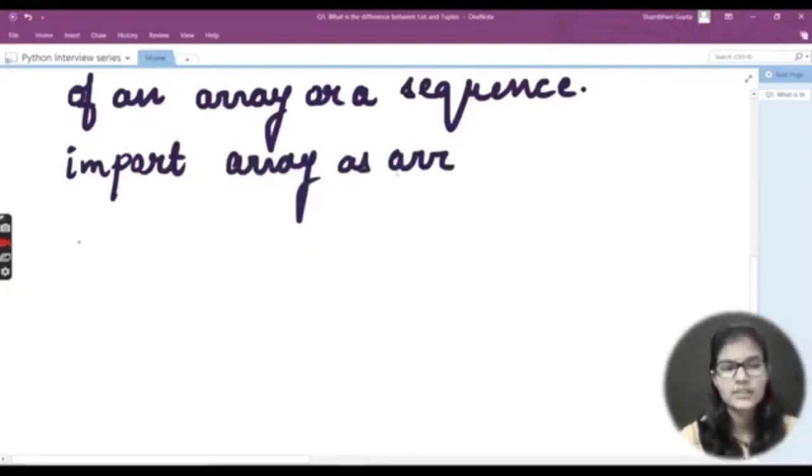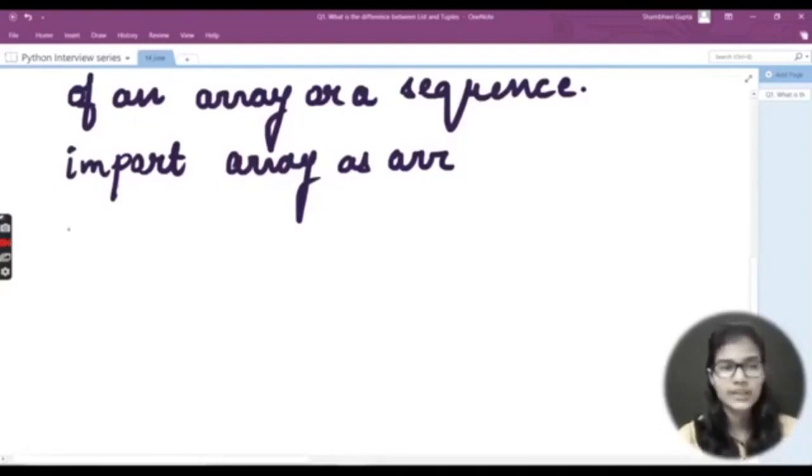Right, other than this, I need to take a variable. I would always refer you to take some meaningful variables, not just A, B, C, D, something like this. Do not do that. Take a meaningful variable that refers to what you are actually storing in that variable.